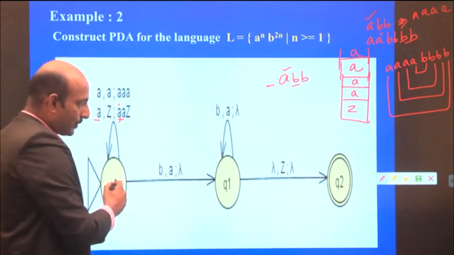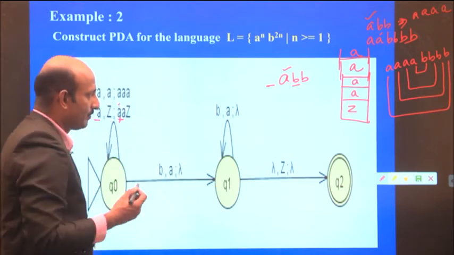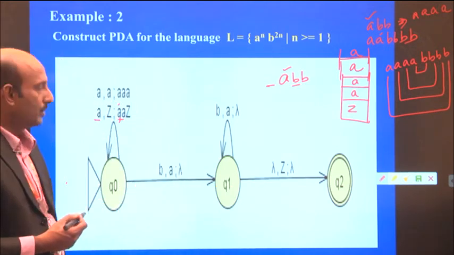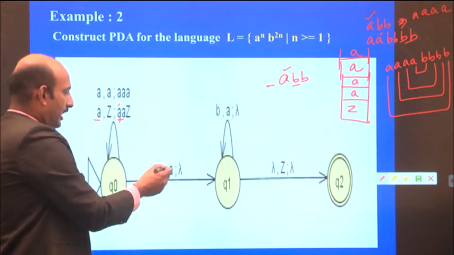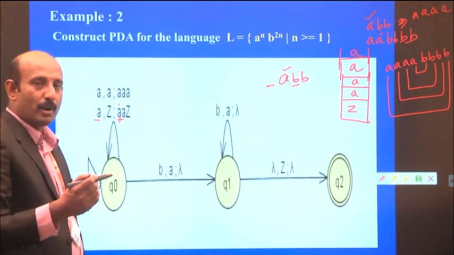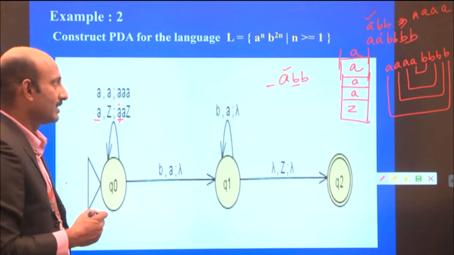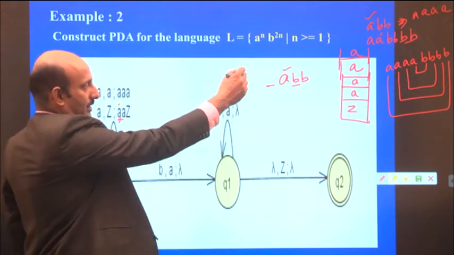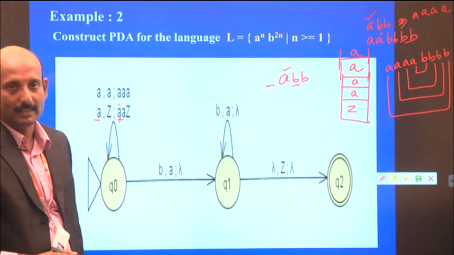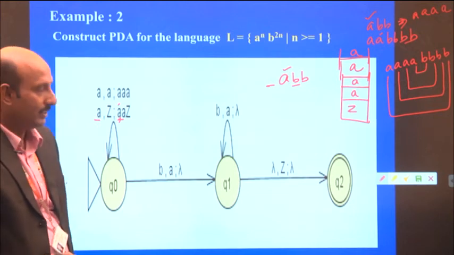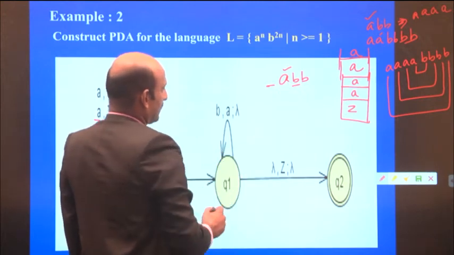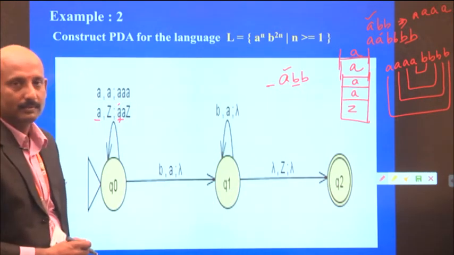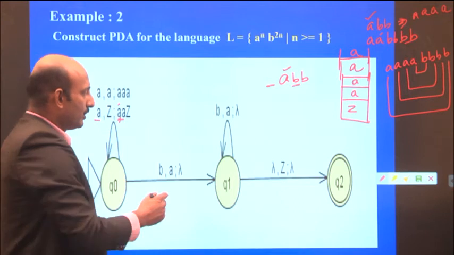So there is a transition from Q0 to Q1, where for input B, I pop the element A from the stack.